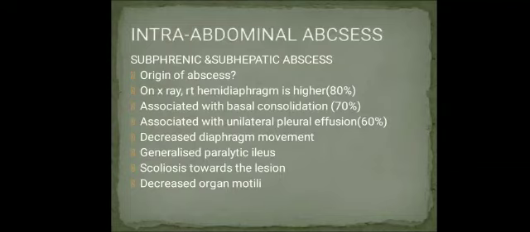There will be associated basal lung consolidation in 70%. There will be associated unilateral pleural effusion in 60% of people. There will be decreased diaphragmatic motion. Generalized paralytic ileus will be seen. Sometimes scoliosis will be seen towards the lesion, and there will be decreased organ motility.